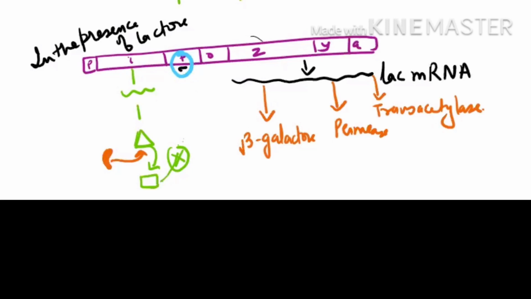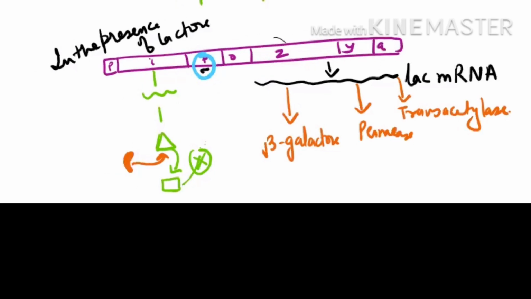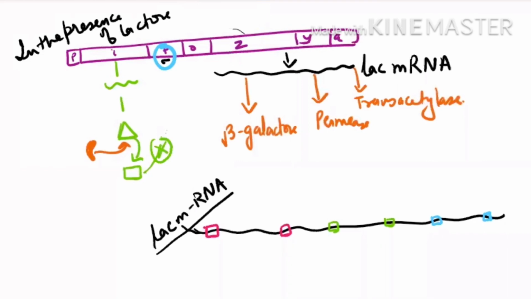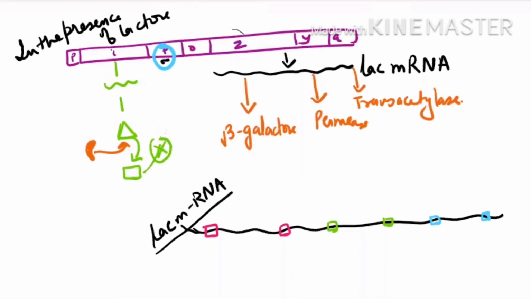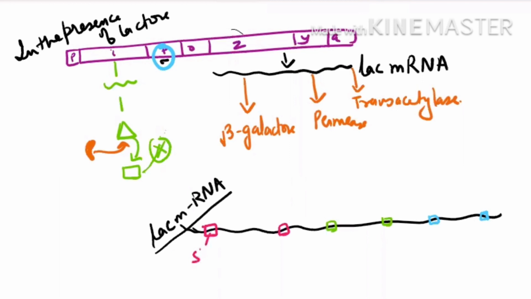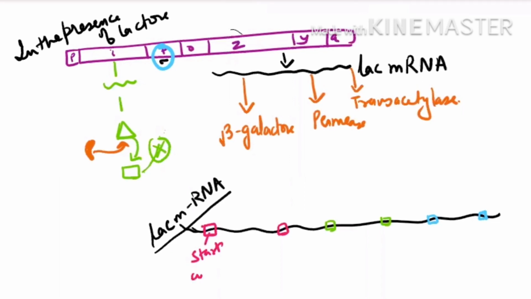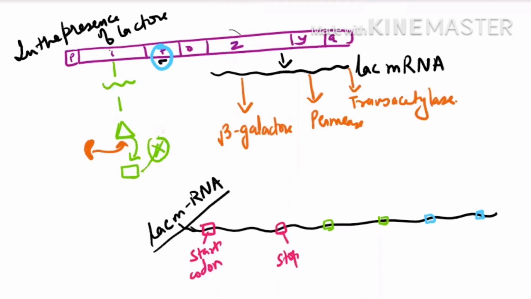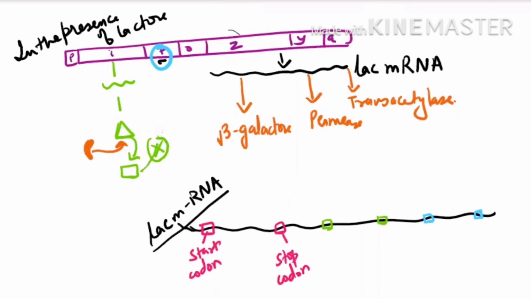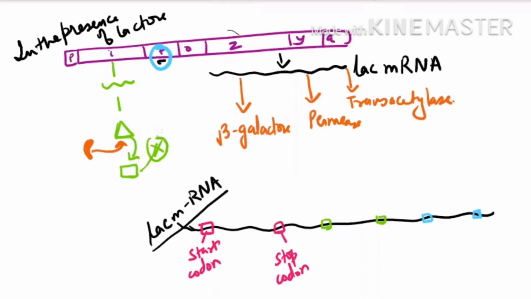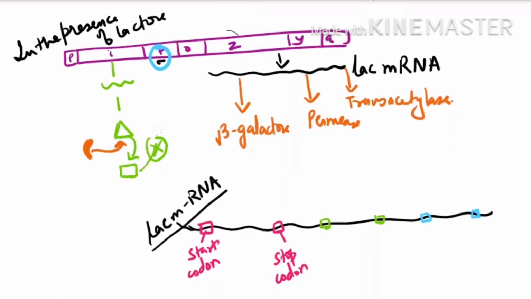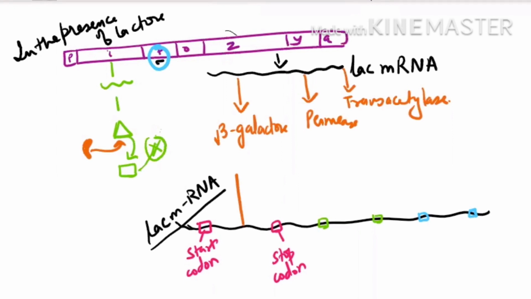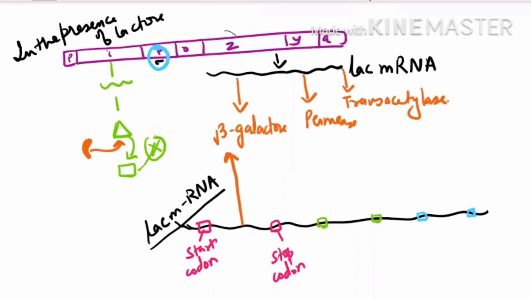So I will just show you the diagram. Try to understand it. Now see, this is your lac messenger RNA. This is the start codon for the beta galactosidase. This is the start codon and this is the stop codon. And you know very well, in front of the start codon as well as at the back of the stop codon, there will be UTR. So this is the one which is coding for the beta galactosidase. I hope you are able to understand the diagram carefully.